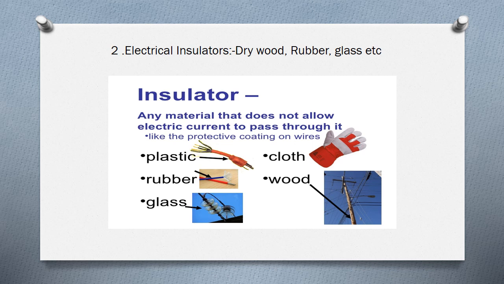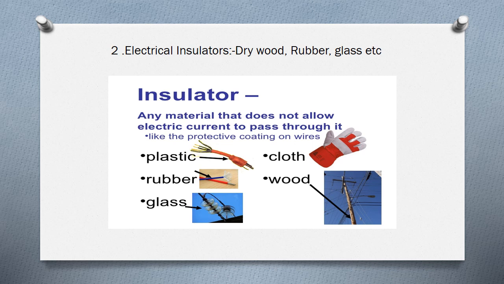Then insulators. The second type of materials are electrical insulators. In simple terms, we can say insulators. Any material that does not allow electric current to pass through it is considered an insulator. These insulators act as a protective coating on wires.